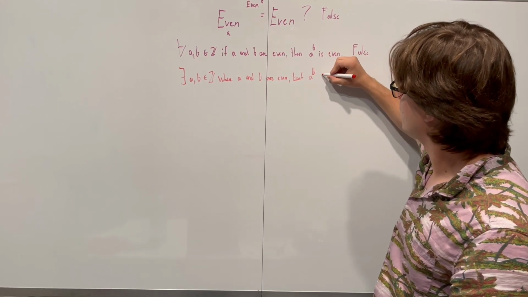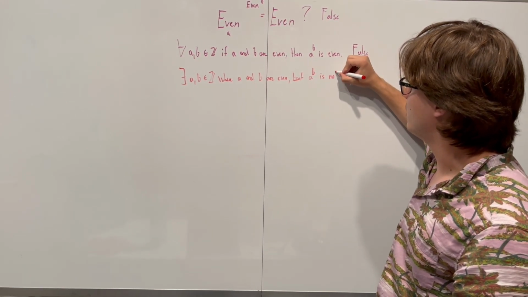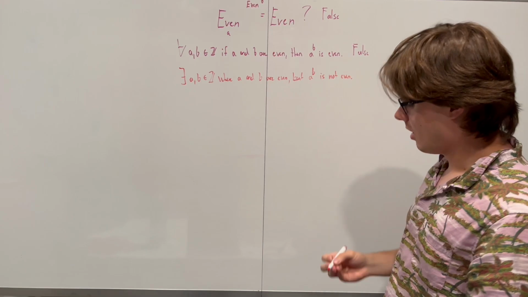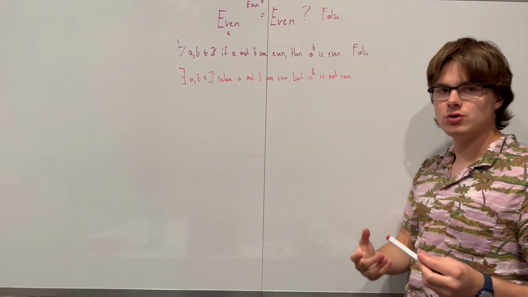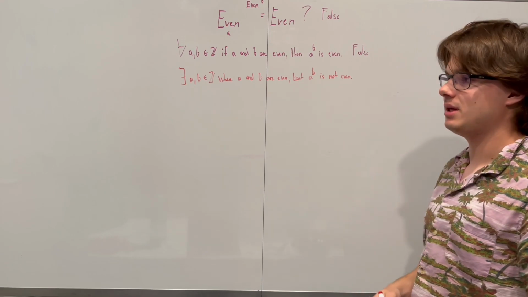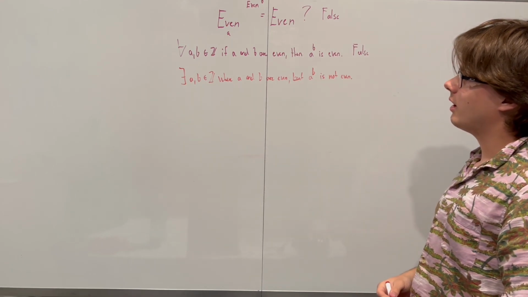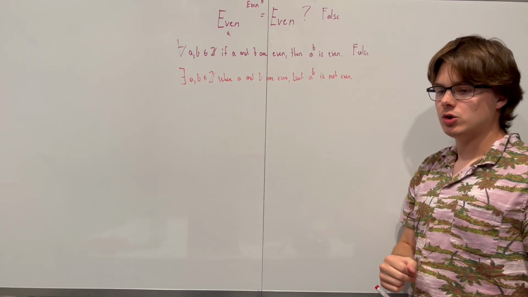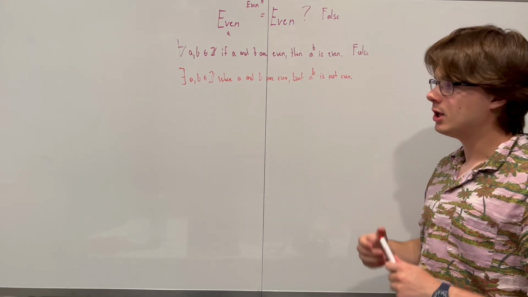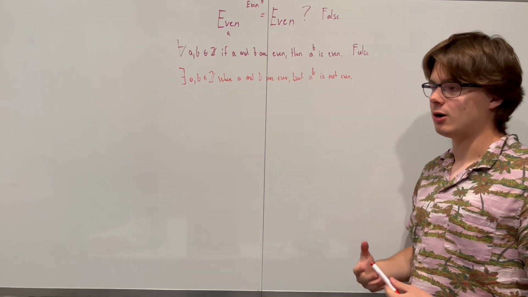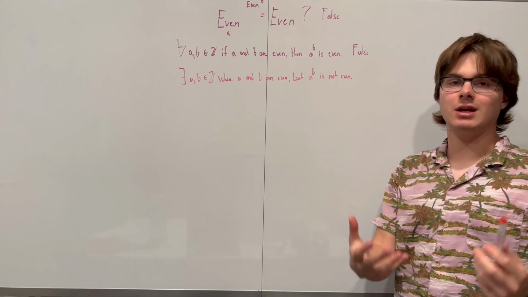A to the power of b is not even. Why am I saying not even instead of odd? Because usually when you think of, well, if it can't be even, it must be odd. Well, in the examples I showed, there are examples where it's odd, right? There are examples where 2 to the power of 0, 4 to the power of 0 is going to give you an odd number. It's going to give you 1.